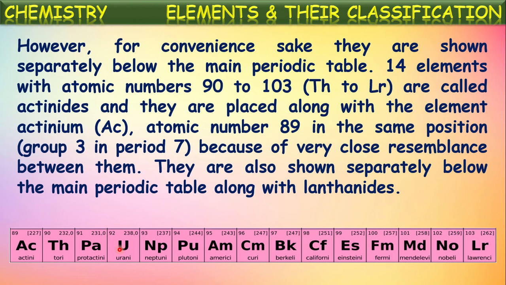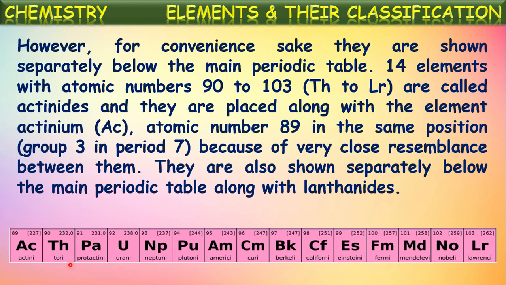In the same way, there are 14 more elements with atomic numbers from 90 to 103. They are thorium to lawrencium, called actinoids, because these are the elements after actinium in the periodic table. The elements after actinium are called actinoids. They are from thorium to lawrencium. So these are the elements after actinium, which has atomic number 89.